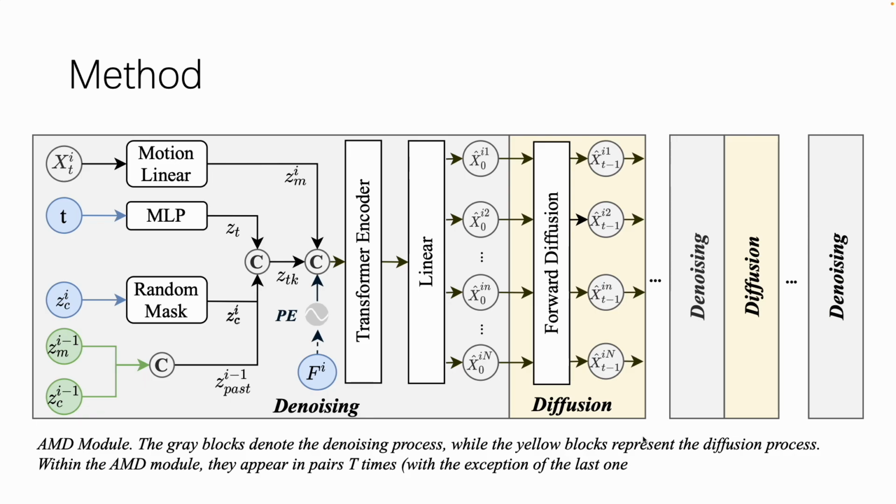For the AMD module, the denoising process, gray, and the diffusion process, yellow, span a total of T time steps, where T represents the predefined maximum time scale. We directly predict the original clean motion clips during the denoising process, while the diffusion process operates in the opposite direction.